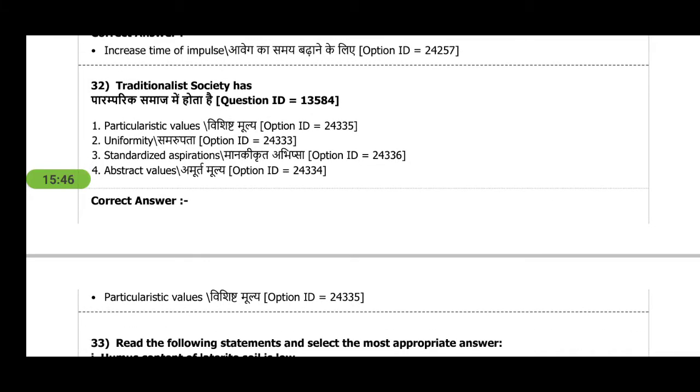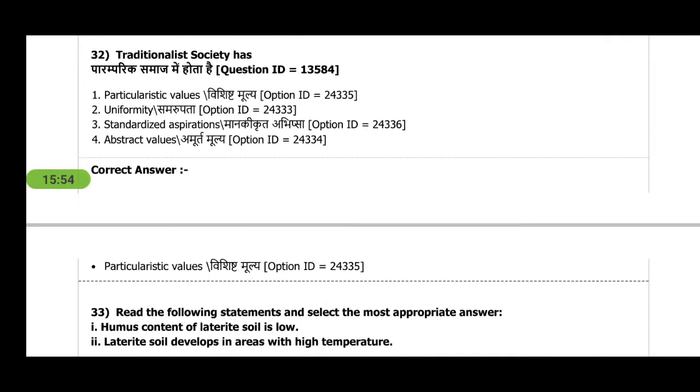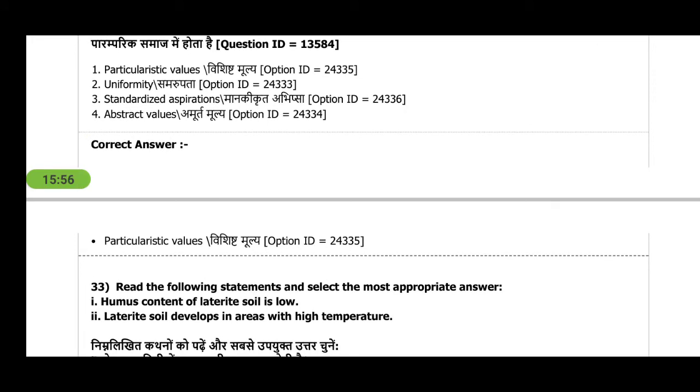Next is traditionalist society. As I earlier mentioned, traditionalist is a very negative term, so they don't want any change. The first answer would be the first, particularistic values.